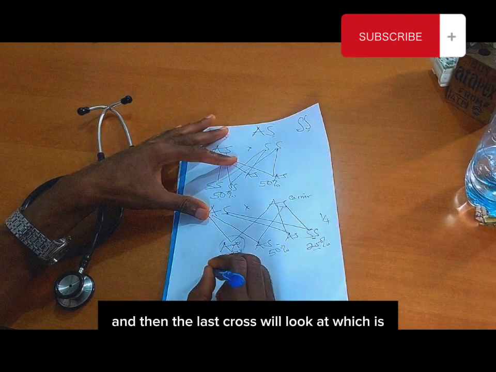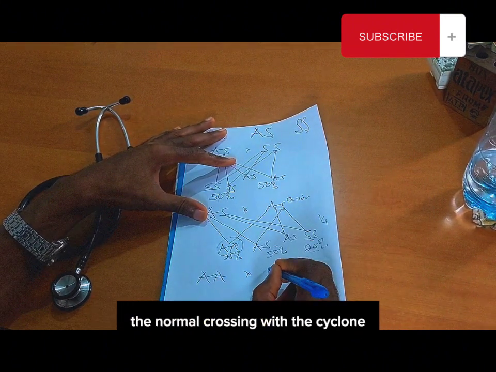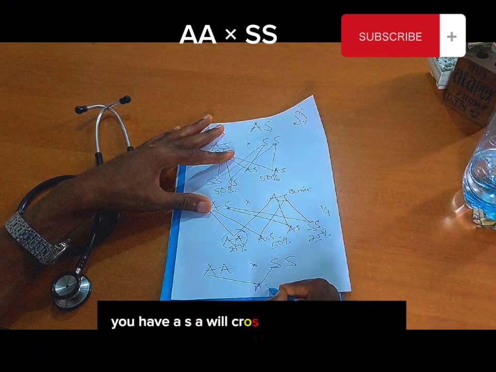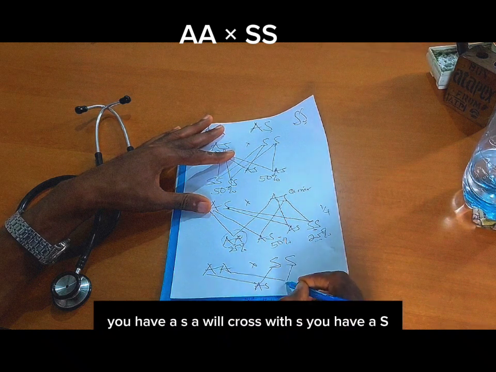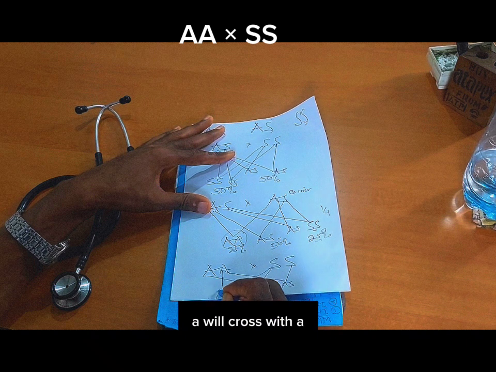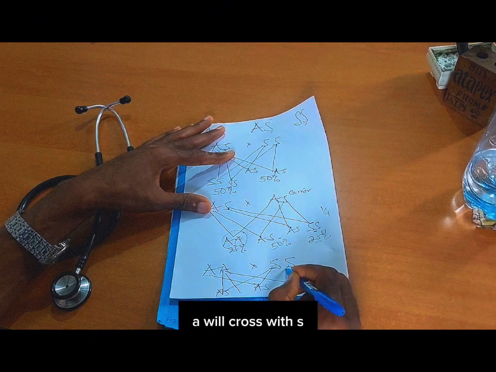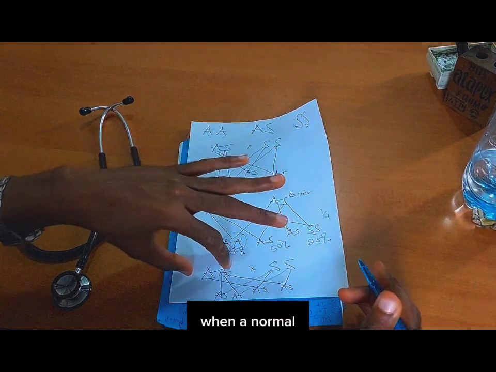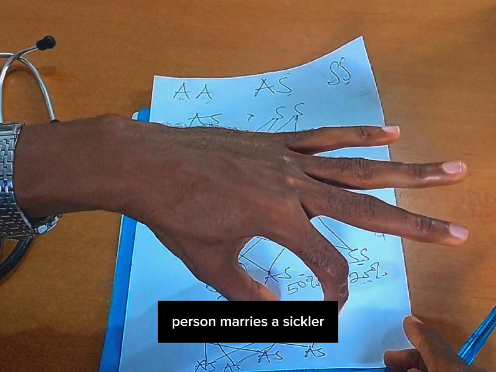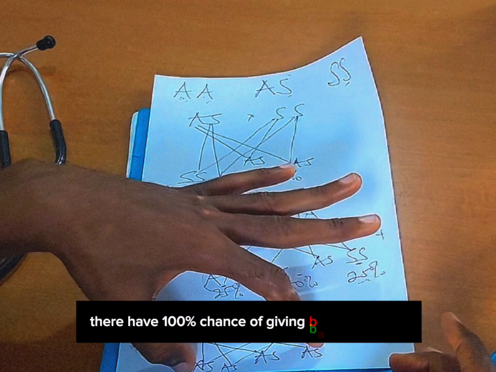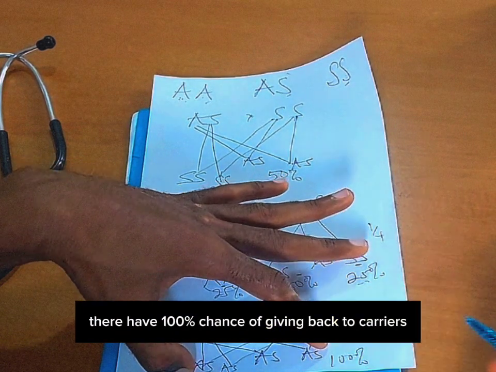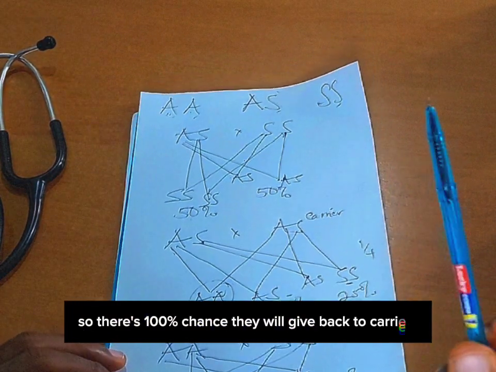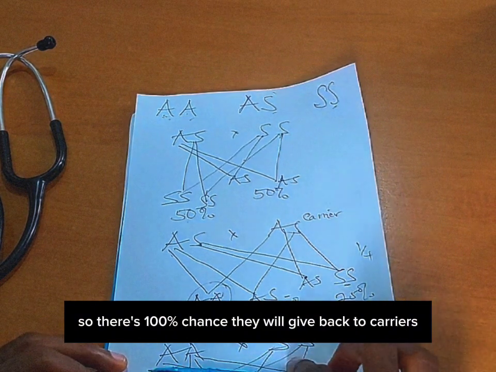And then the last case we will look at, which is the normal crossing with the sickler. A will cross with S, you have AS. A will cross with S, you have AS. A will cross with S, you have AS. A will cross with S, you have AS. So for this third group, when a normal person marries a sickler, they have a 100% chance of giving birth to carriers. All their children will be carriers.